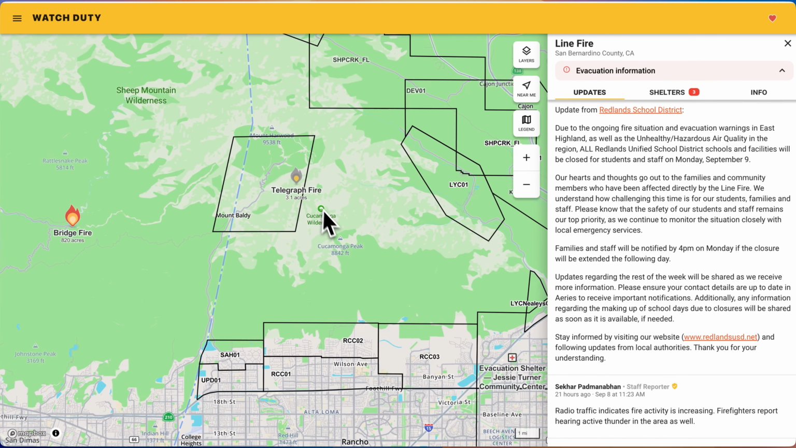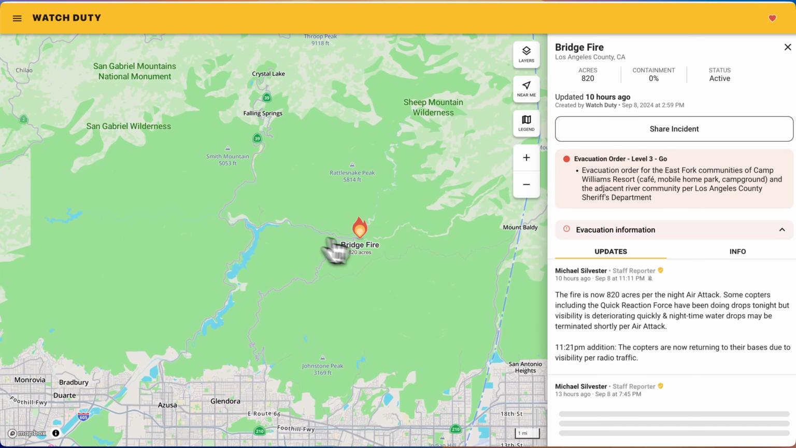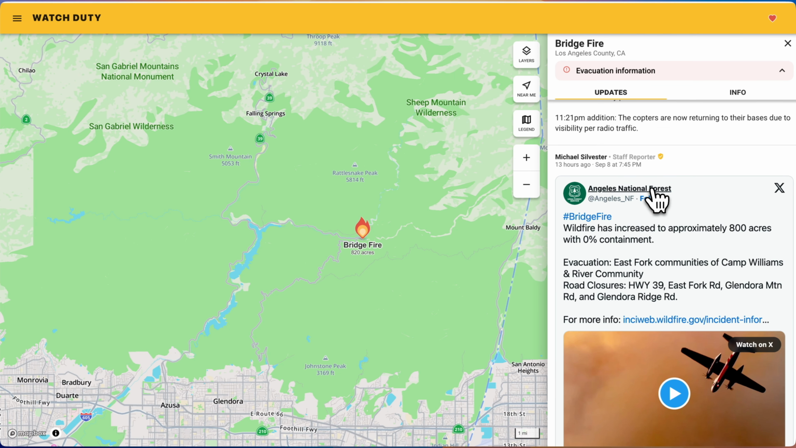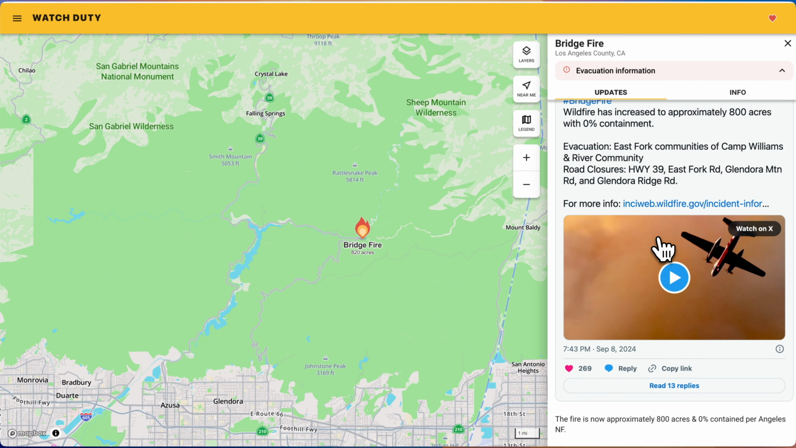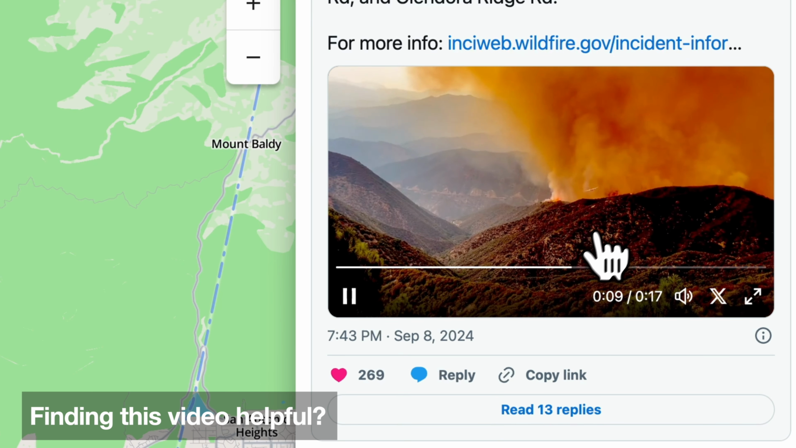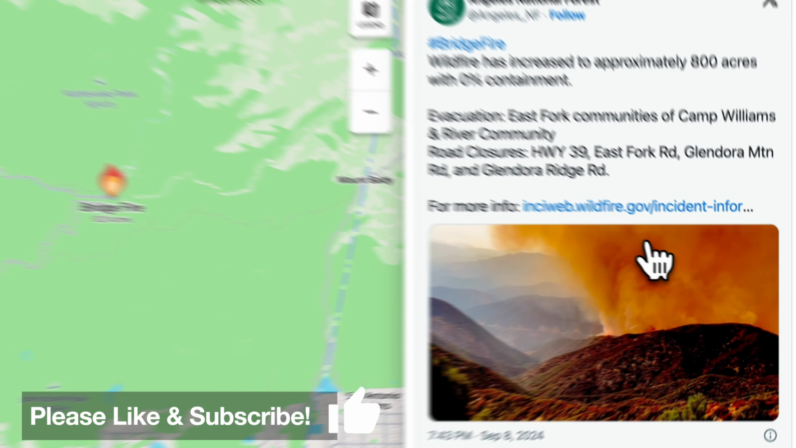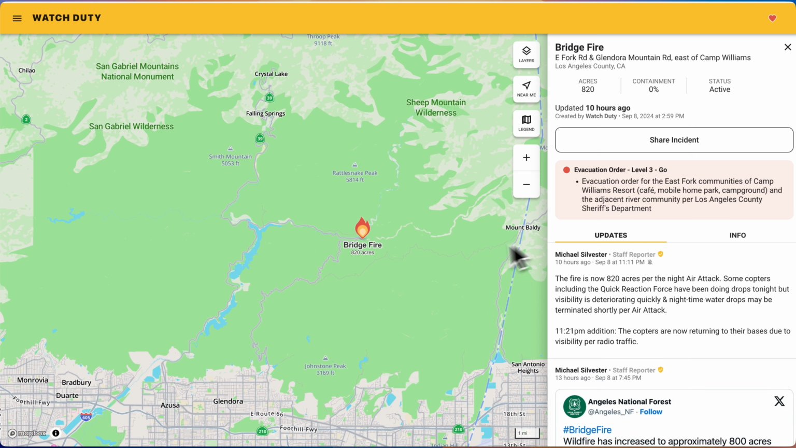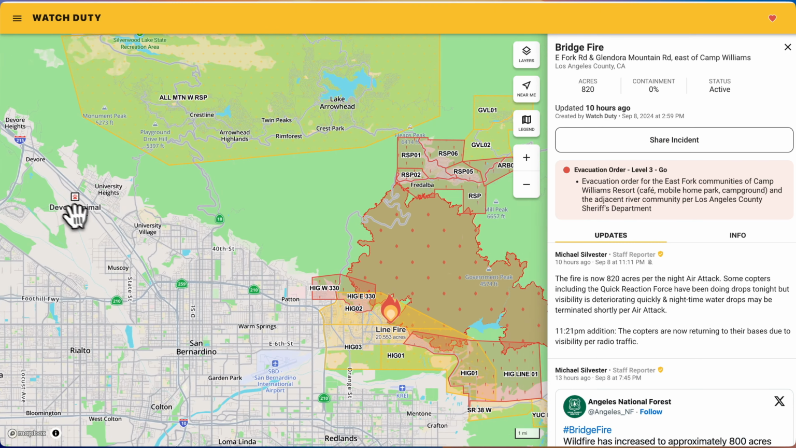And if we go into a different fire, unfortunately I have a lot of fires to choose from here. You could see there are incorporated tweets and other social media posts where you can actually watch the information there. So it's all together in one place, curated by a human being. So very cool. Let's go back to the Line Fire for a second.